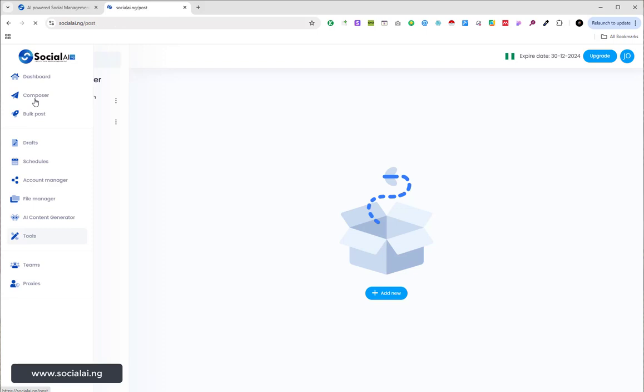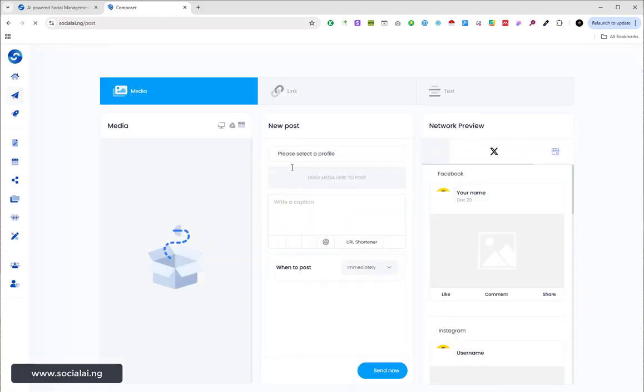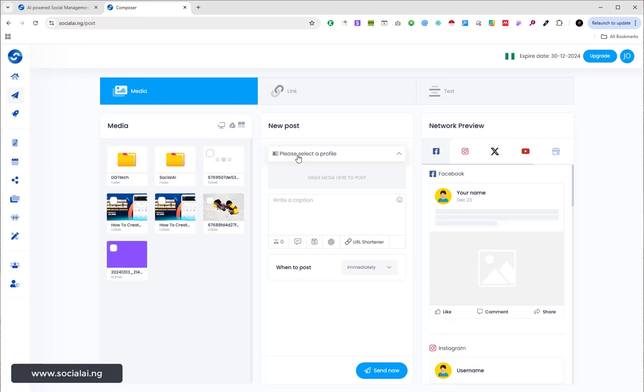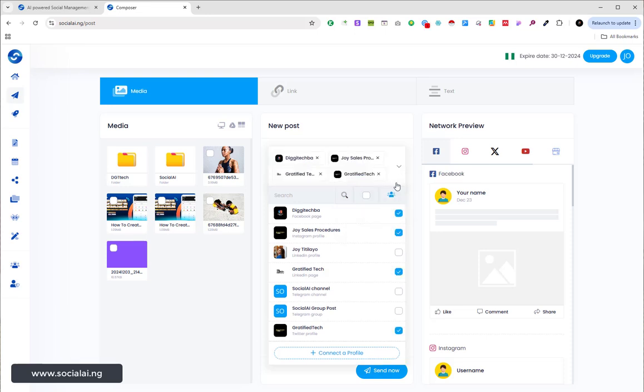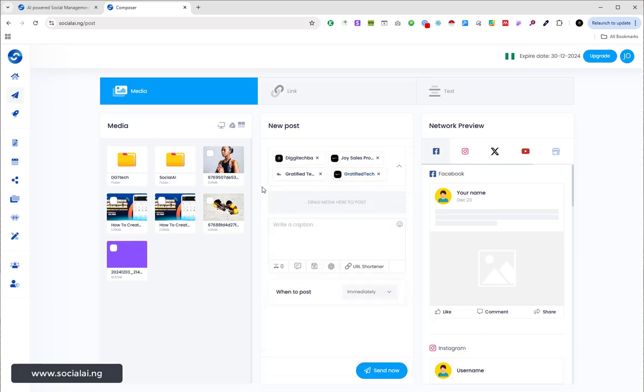So let me come to Composer. Let me show you how this actually works, how I can make use of the group. So let me click on please select profile. All I just need to do is to select this from here and click on the group once, and it has automatically selected everything, or all the accounts and profiles on that particular group, right?